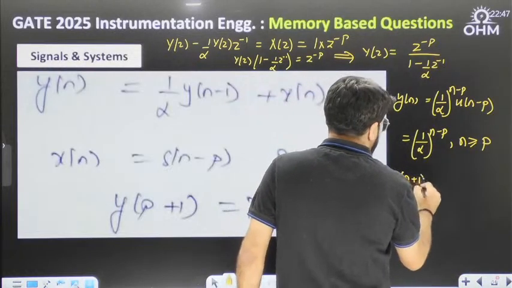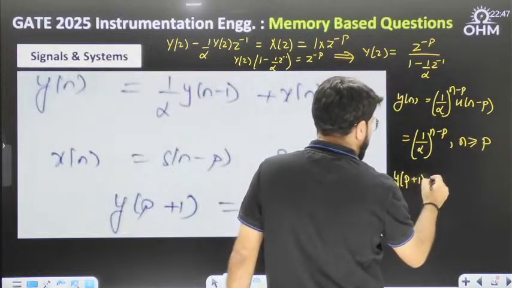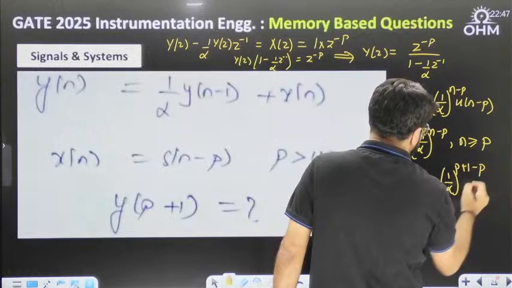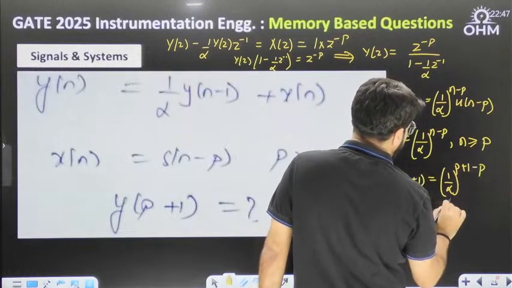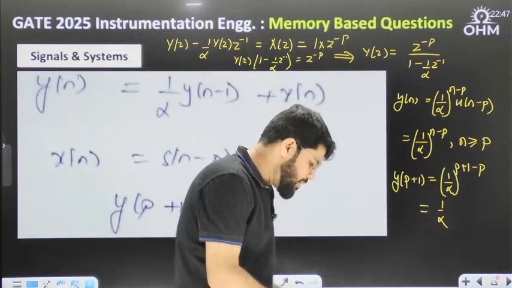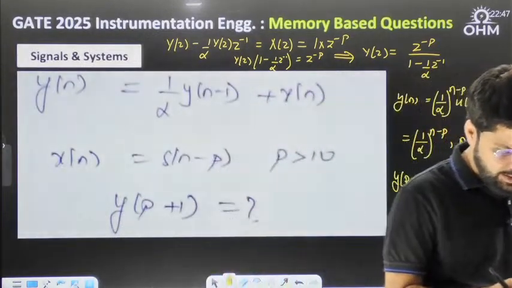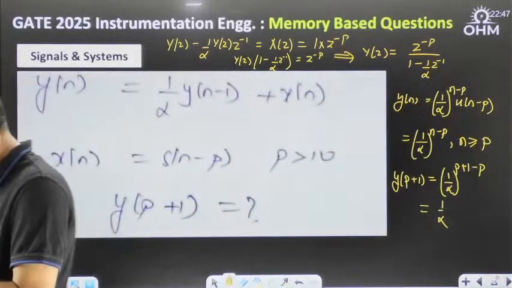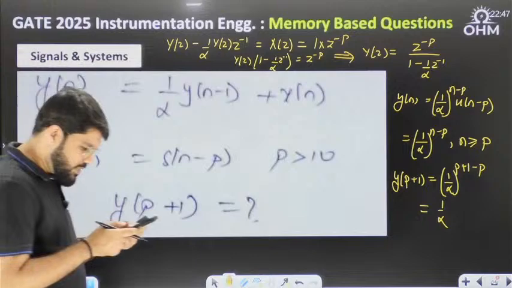The value of time is ahead of p. So the value at p plus 1 is 1 by alpha raised to p plus 1 minus p. So p and p get cancelled. The answer is 1 by alpha only. Correct? The final answer is 1 by alpha. Yes, let me know whether this was the exact question.